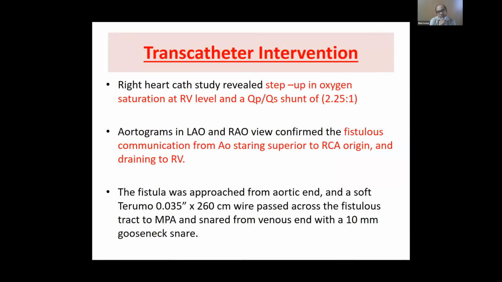This child was taken up for a right heart cath study. Clearly there was an increase in the oxygen saturation at the RV level, a step up with a shunt of 2.25:1. Again clearly mandating some form of intervention for this child.